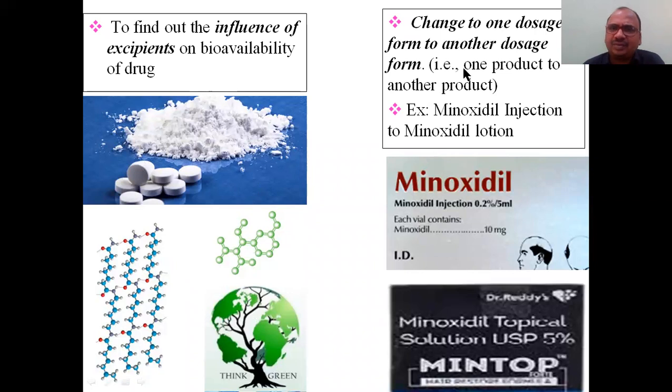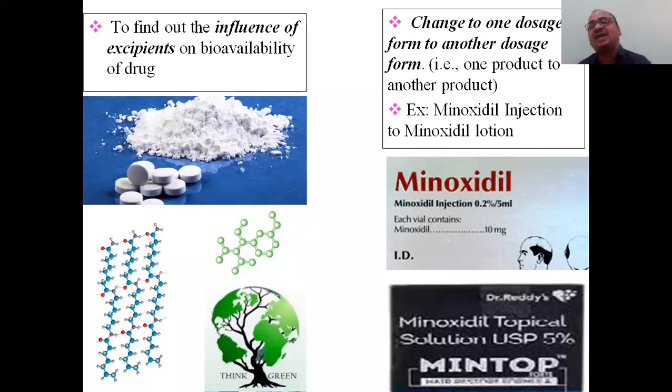Okay. Next is a change from one dosage form to another dosage form. One product you are changing into another product. See, for example, minoxidil injection is there, which is widely used for baldness. See here, minoxidil injection 0.2%, 5%. Okay, but it is very difficult to take an injection. Now what I want to do, I will make it into a solution, minoxidil solution, which you can apply directly.